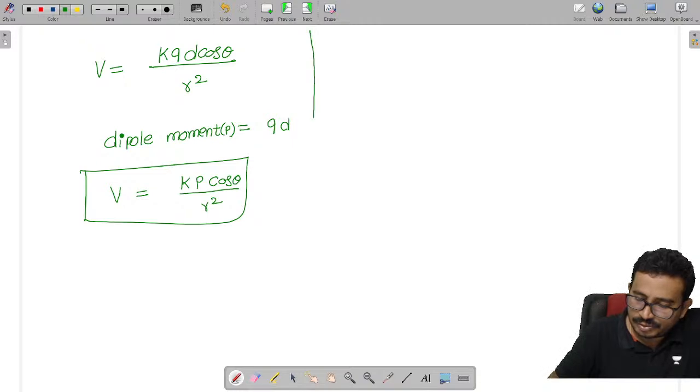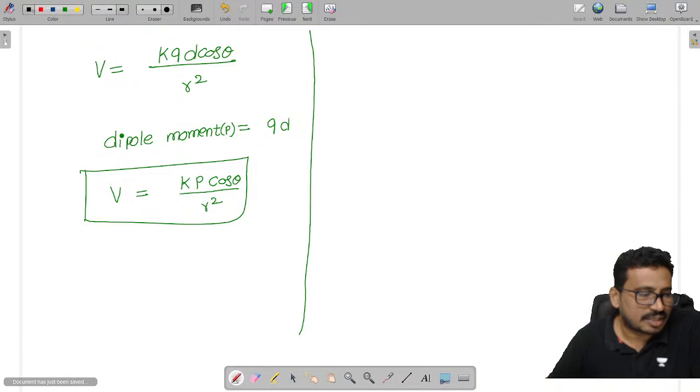Now, I know the potential, and from this I want to get the electric field.